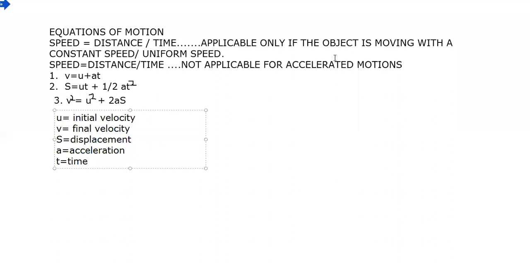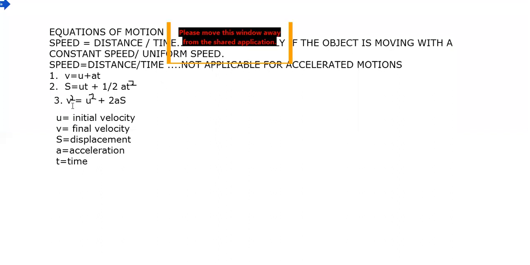Why don't we have only one equation of motion? For speed, we have only one equation, speed is equal to distance upon time. But here we have three equations of motion. v is equal to u plus at, s is equal to ut plus half at square, and v square is equal to u square plus 2as. So that may be a very fundamental question.